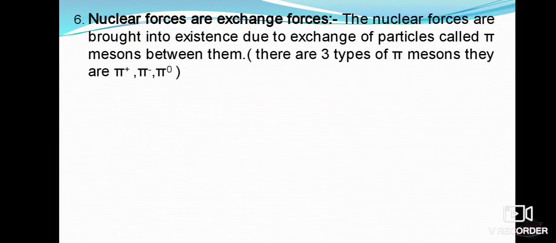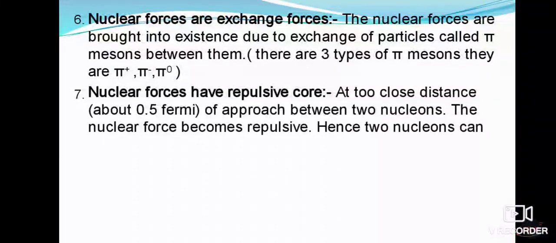Inside the nucleus, a proton and neutron keep on changing into each other. These pi plus, pi minus mesons are continuously exchanged between the protons and the neutrons. So this is what the nuclear forces are, the exchange forces.